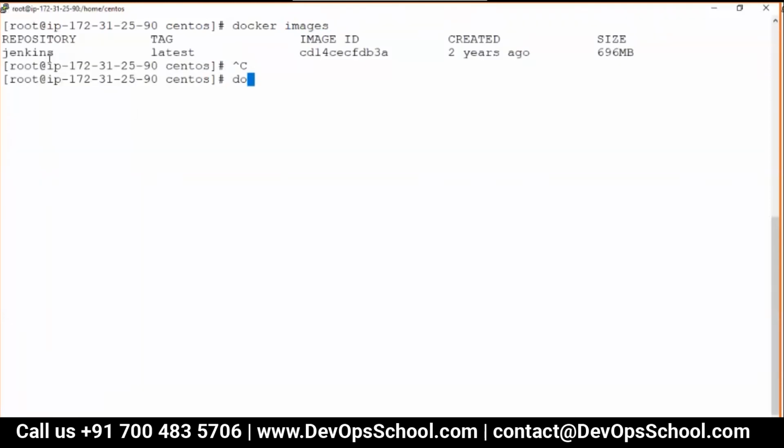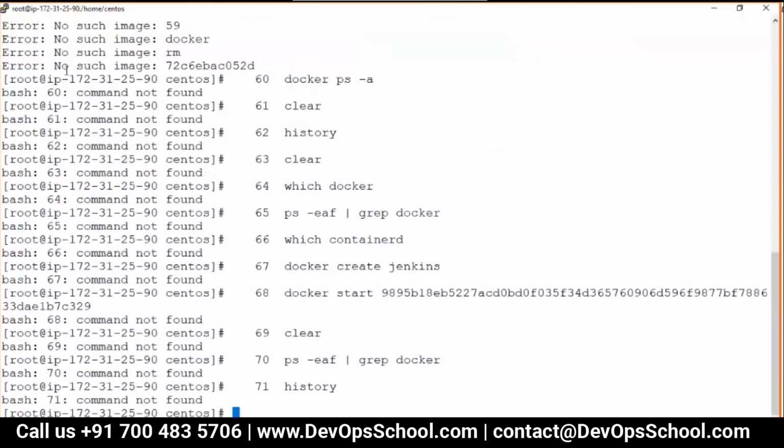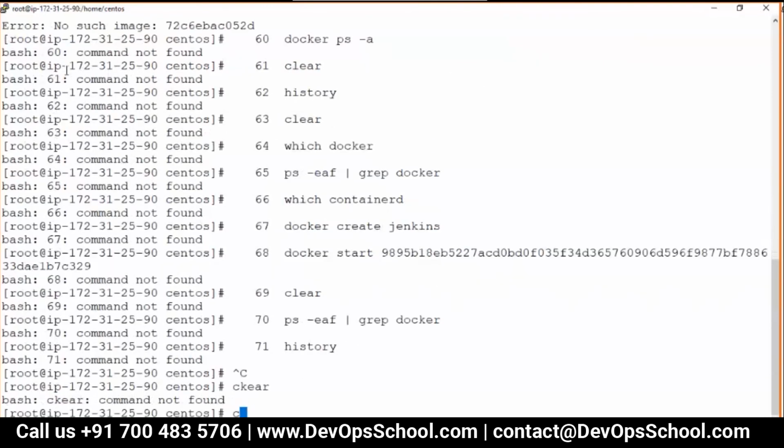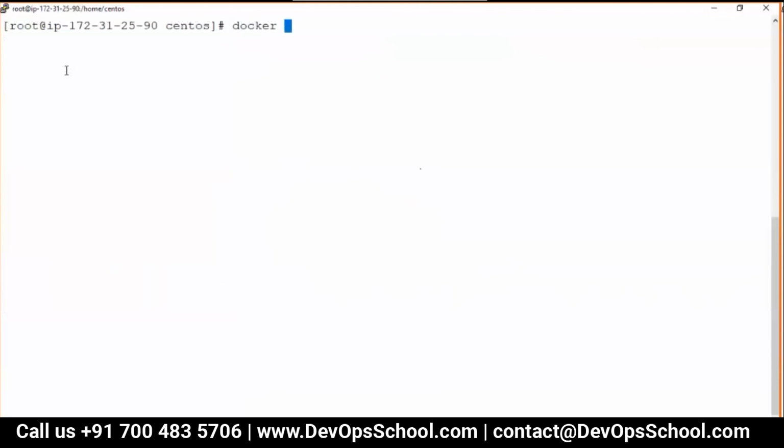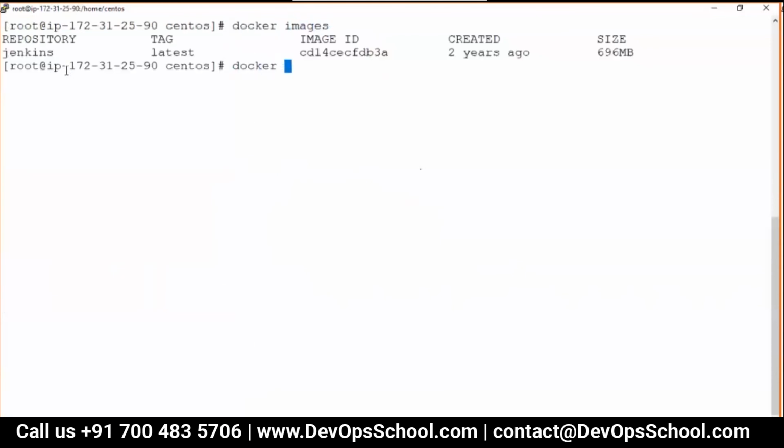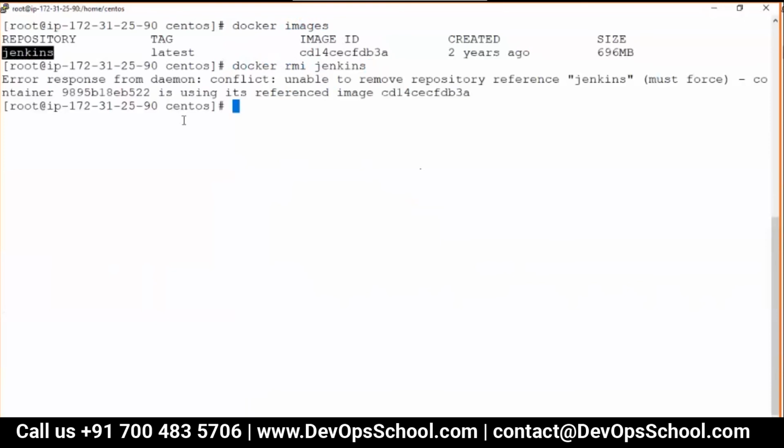Can I delete this? Docker rm, I stand for image. Okay, sorry, bad command I wrote. So docker rmi Jenkins. Now I cannot remove. Why?